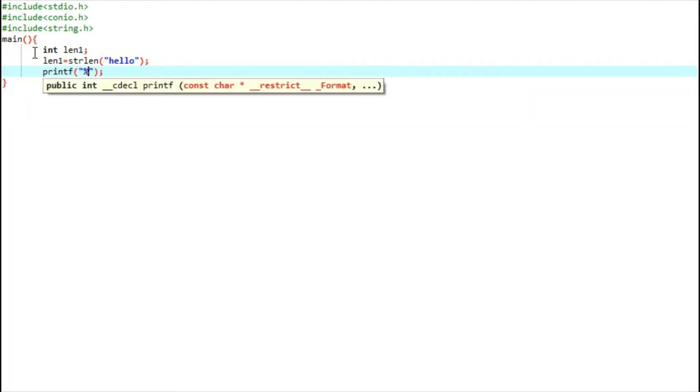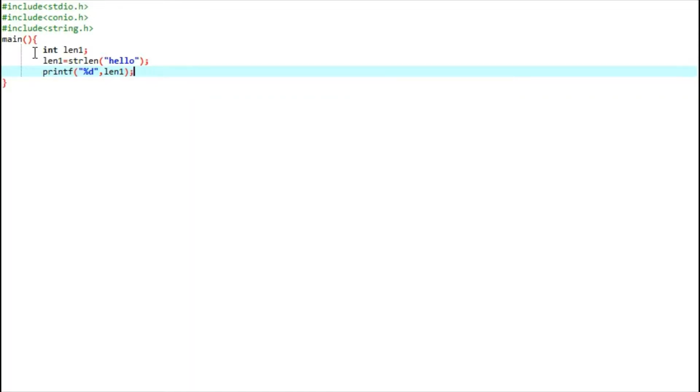And \n. %d is the format specifier for integers. So let's now compile it.